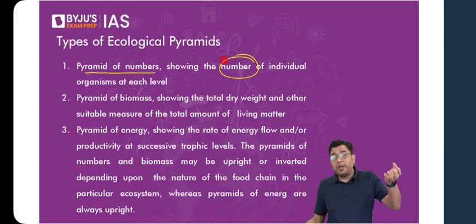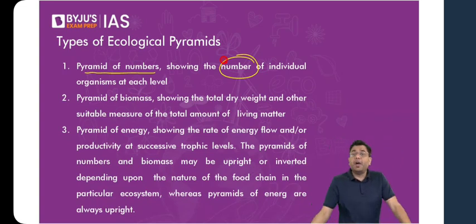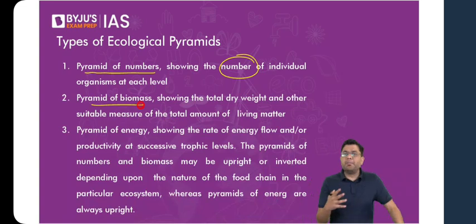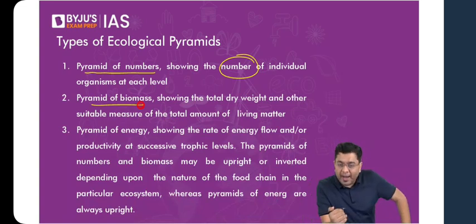Then you have the pyramid of biomass. In the case of the pyramid of biomass, the total dry weight of organic matter is calculated at each of the trophic levels. What is the total dry weight? Dry weight here represents the total mass that an organism has. It does not include the fluidic contents which are generally built up within an organism. It is the total mass of that organism, other than the excessive matter, the various fluidic buildups, etc.